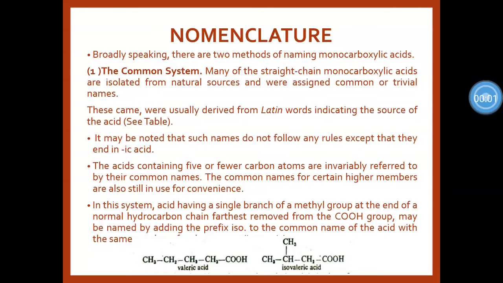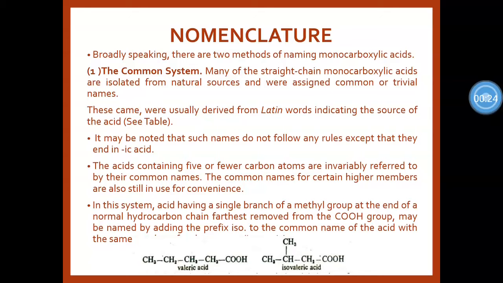So, welcome to this remaining part of the carboxylic acid chapter, that is nomenclature. Broadly speaking, there are two methods of naming monocarboxylic acids, and the first is the common name system.